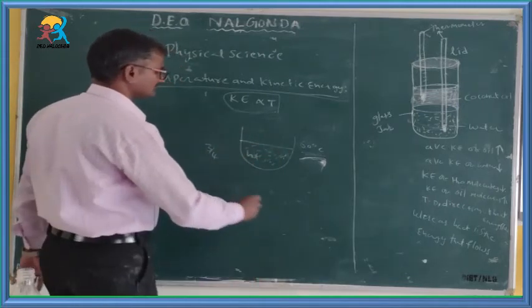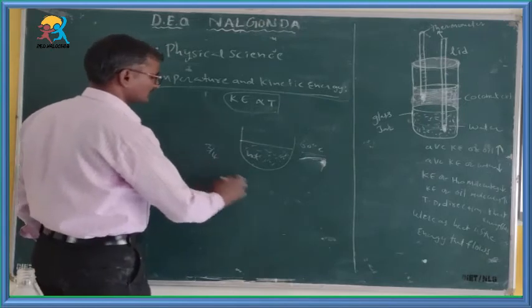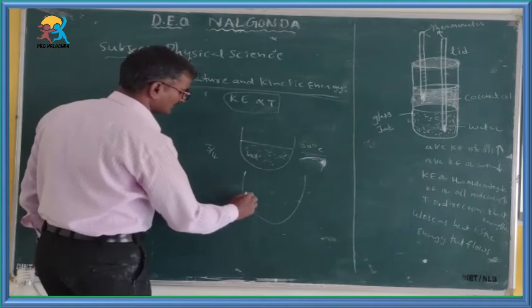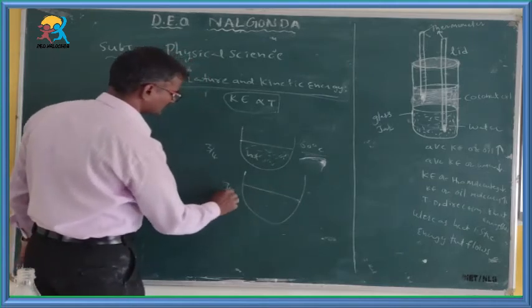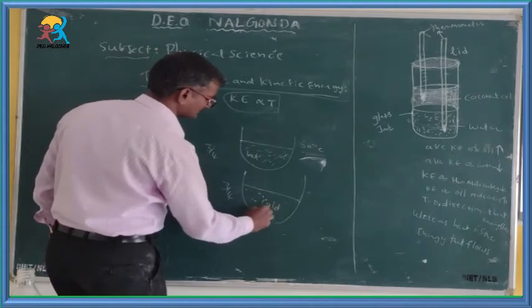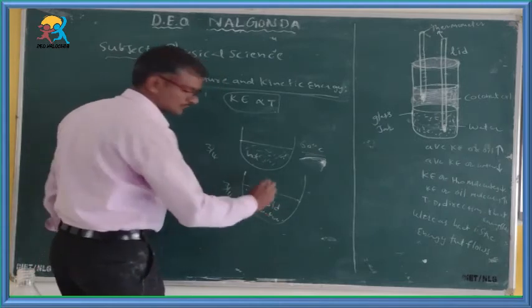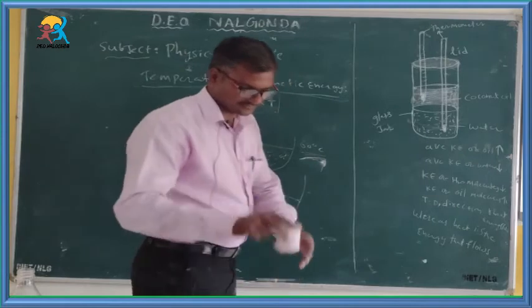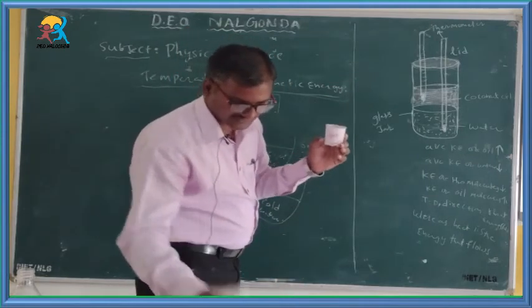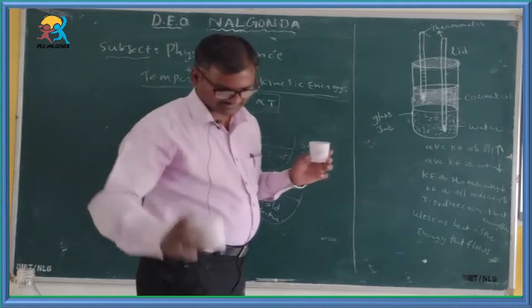At the same time, take another bowl. In that you can fill up to 3/4 level with cold water. Like this here, in this one hot water is present, in this one cold water is present.